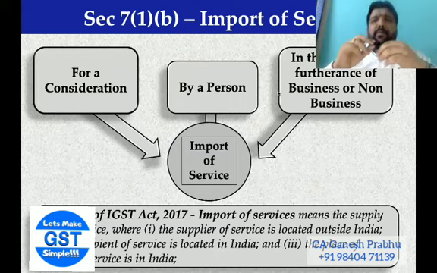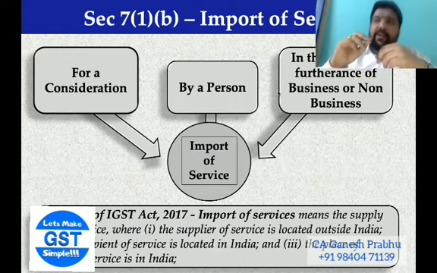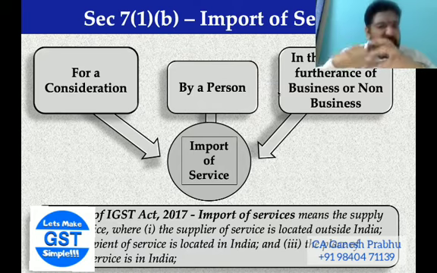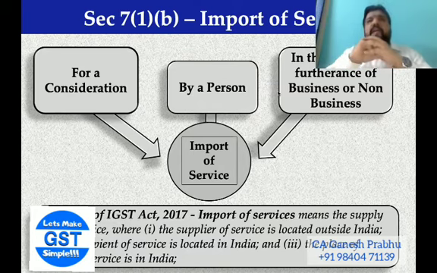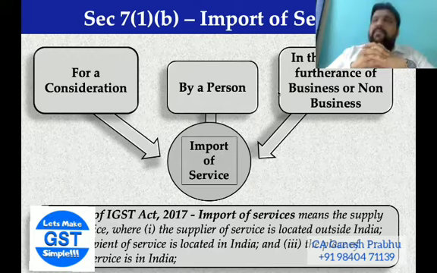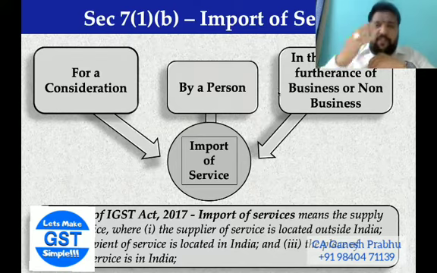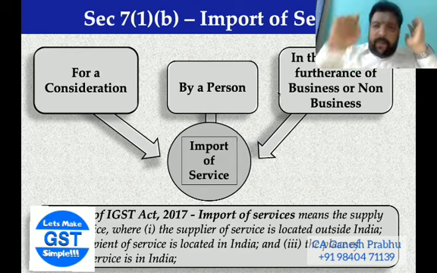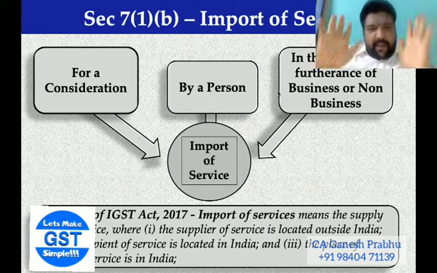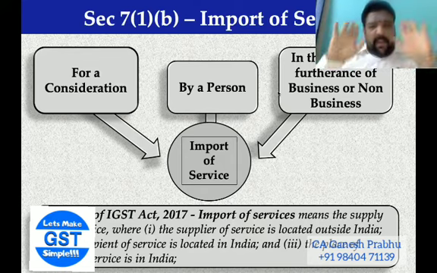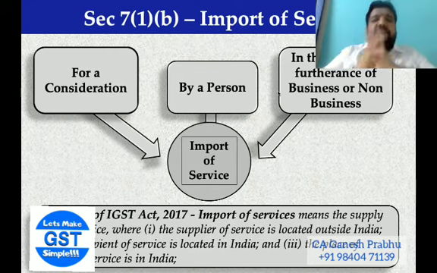Consciously, I'm not picking up Prime Video, Netflix, all this, because today their model is they have offices in India and they do everything from the Indian office also. So consciously, I'm not picking up such examples. Otherwise, take up examples like Cisco WebEx or Zoom for that matter. A clear activity of supplier outside India, recipient in India, place of supply is also India. It is treated as an import of service.